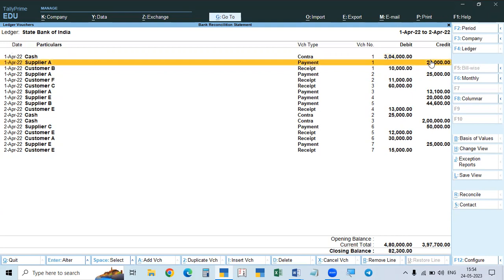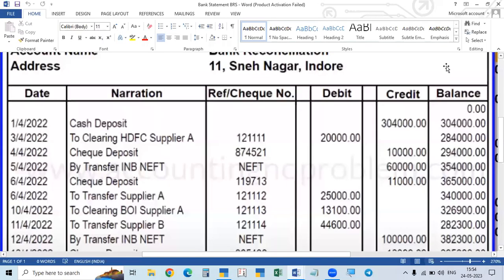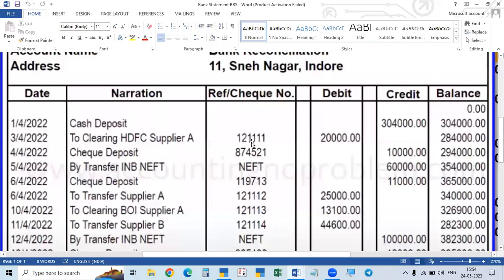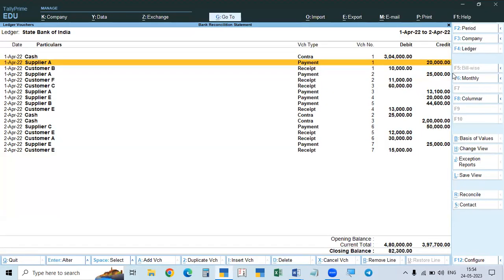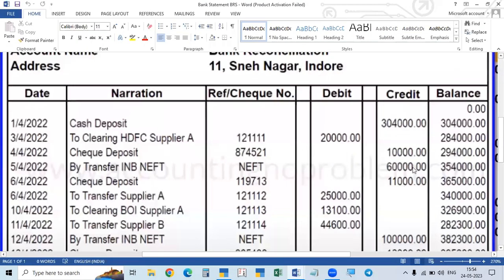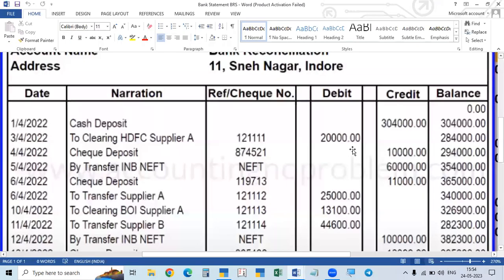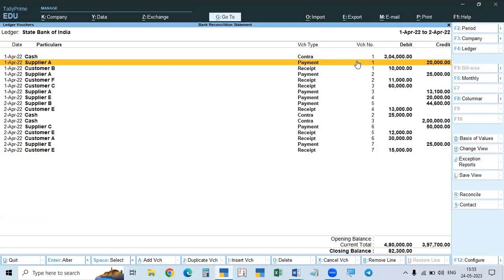So all the checks issued as well as money withdrawn from the bank will be credited. For example, you see here, we made a payment to supplier A. That is credited, with check number 111. The same check number 111, see, is debited in the bank's books. We credited, they debited. So all the deposits, that is receipts by cash or check deposit, will be debited by us and the bank will credit. Cash and checks issued as well as withdrawals of cash will be credited in our books and debited by the bank. Okay, so this is what happens.